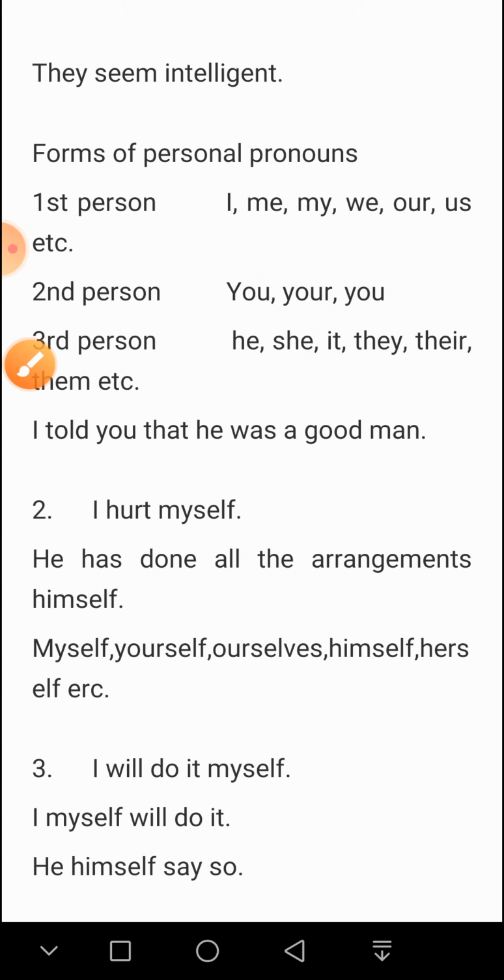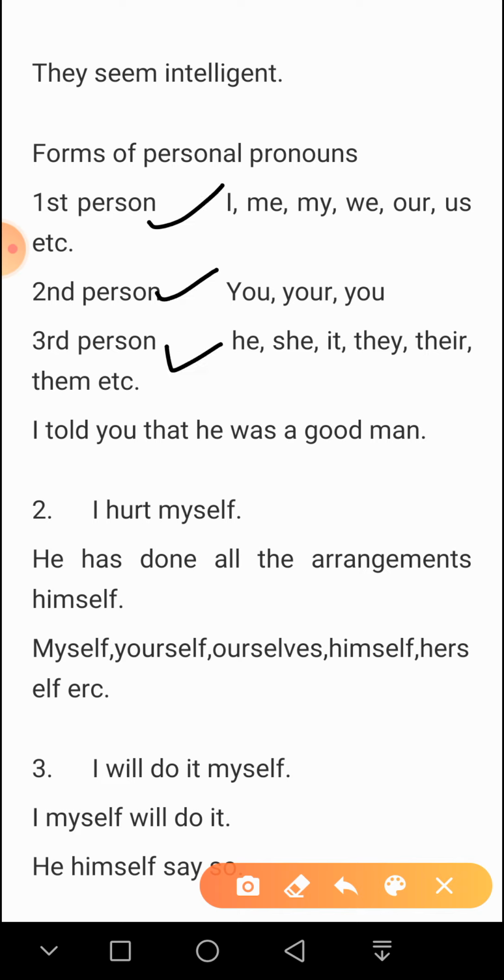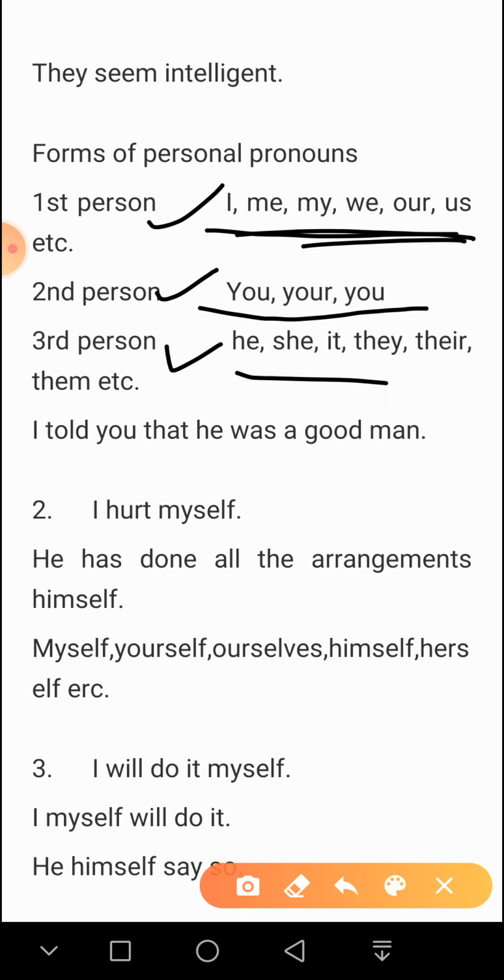So let us talk about the first person, second person, and third person, which are also forms of personal pronouns. First persons are always speakers, second persons are always listeners, and third persons are always not present in the situation.